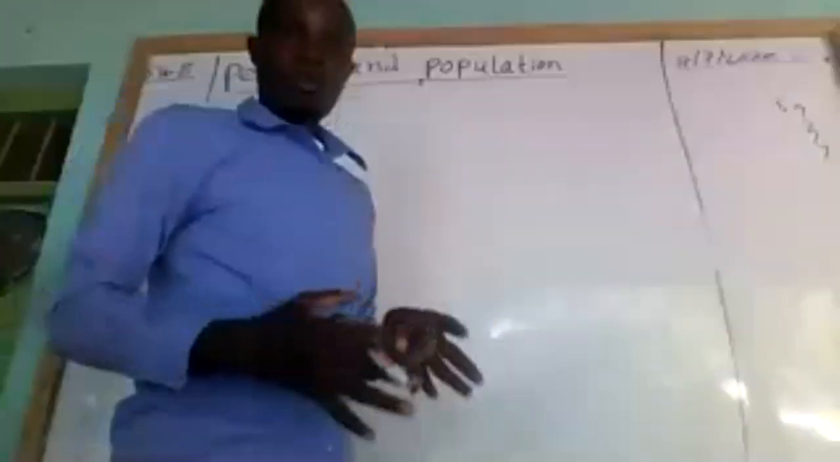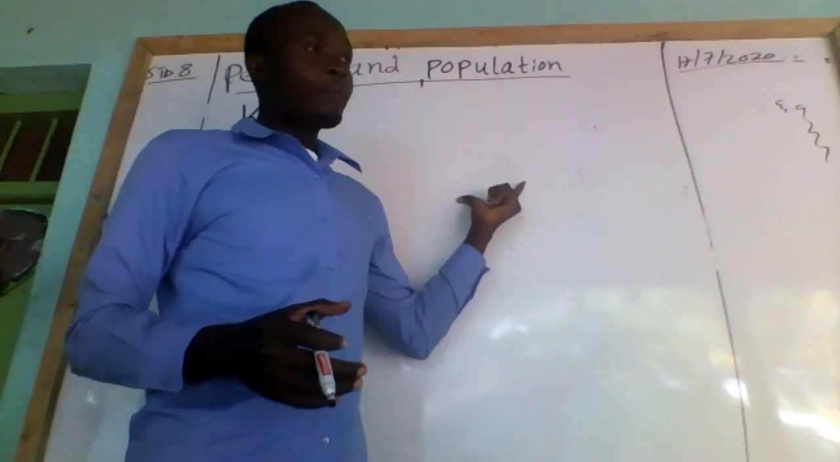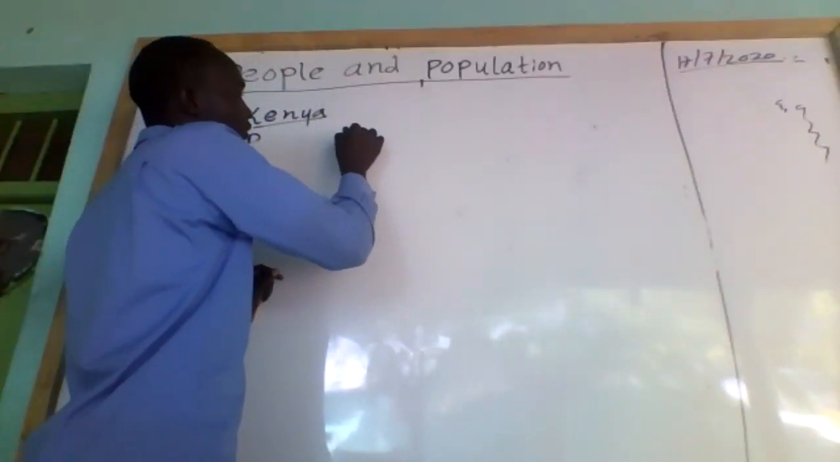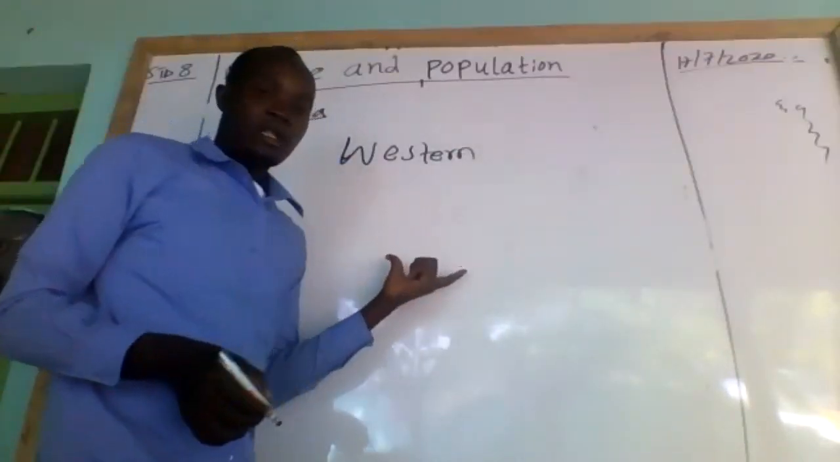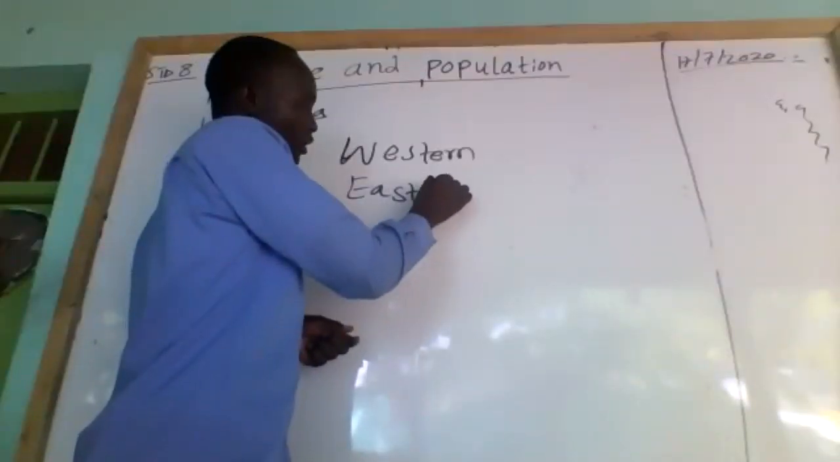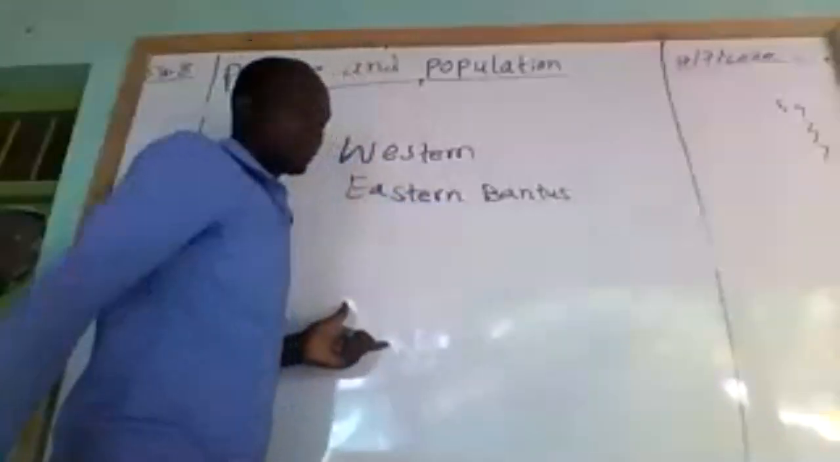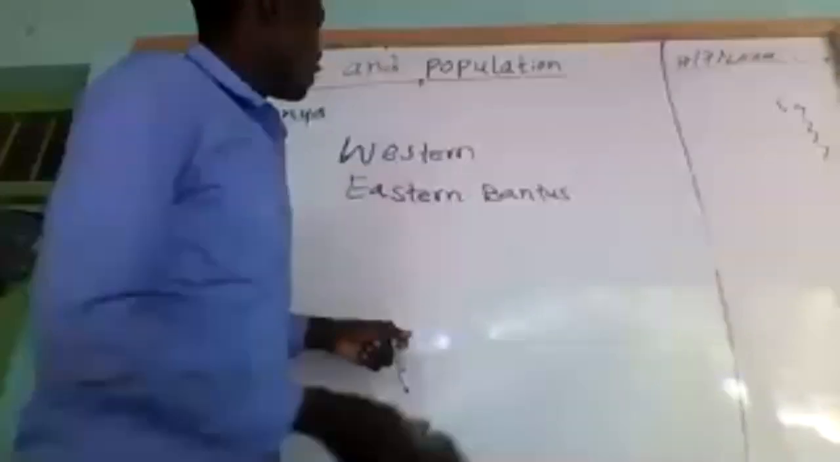Now we're going to look at the division or groups of the Bantu in Kenya. So number one, we are going to look at Western Bantu and Eastern Bantu. We are going to look at those communities one by one.